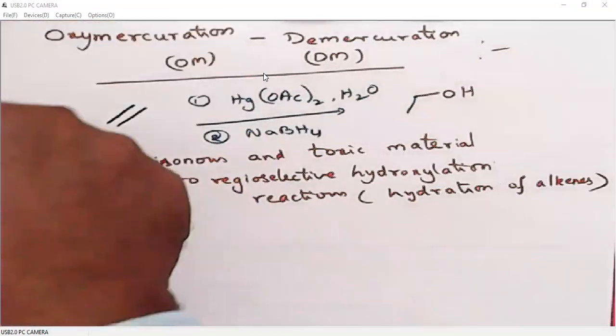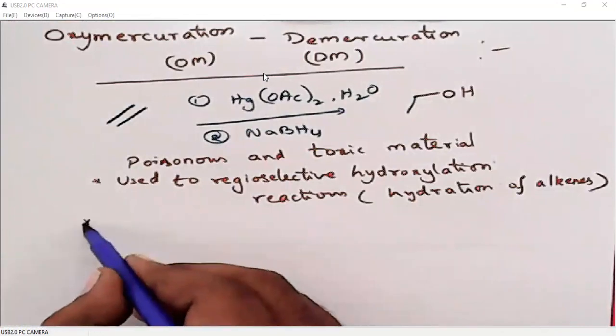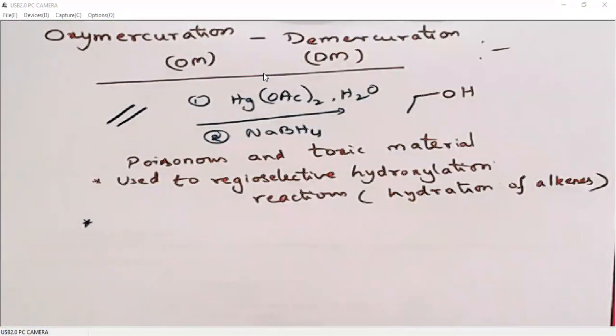One more important point regarding mercury is, as I said, it is highly toxic material. You know, mercury poisoning may lead to death within a month. Okay, and even it is difficult to know that we are poisoned with mercury, because generally the chances of mercury poisoning are very less. When we inhale mercury or when we take mercury, we cannot that easily identify that. So mercury poisoning is very dangerous.